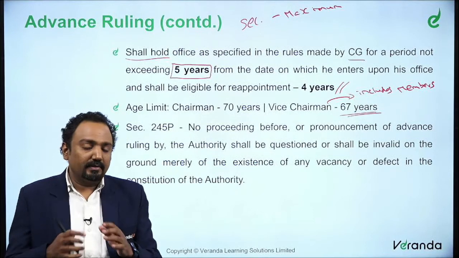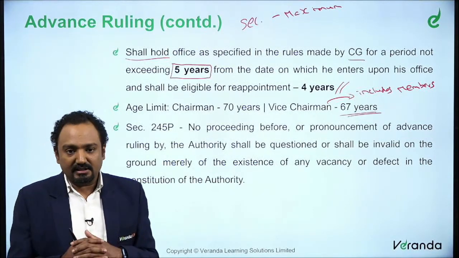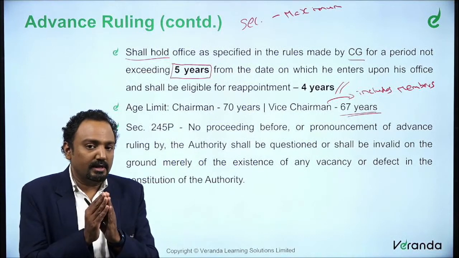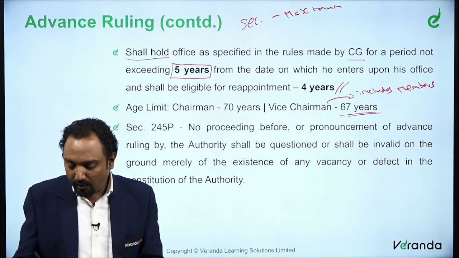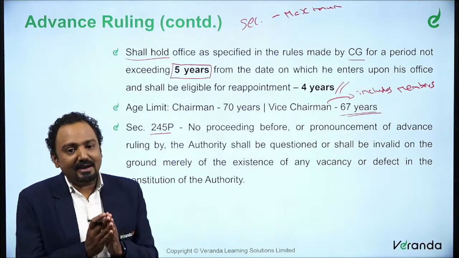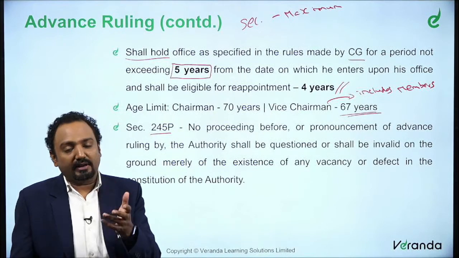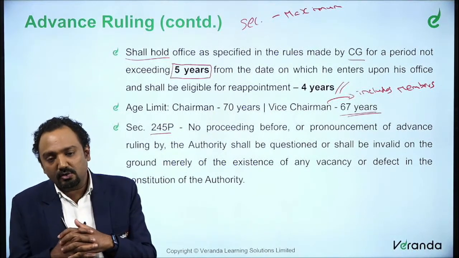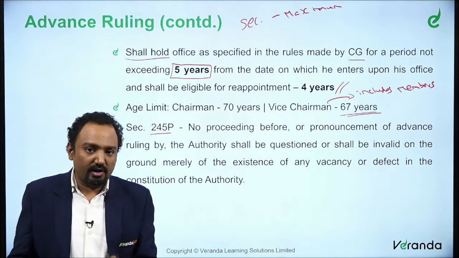So this is about the terms and conditions and the other relevant factors for this advance ruling authority. Section 245P provides for something relating to this: when can an order of the advance ruling authority be questioned in certain circumstances? That is what section 245P is.